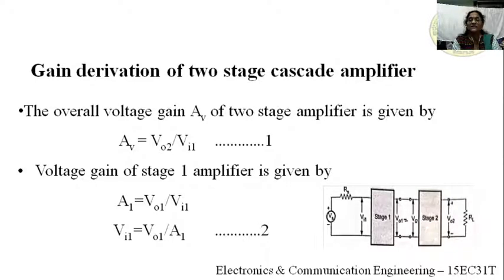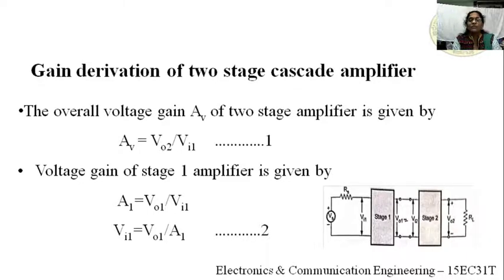So next, the voltage gain of the stage 1 amplifier is given by... what is the gain? Output by input. So A1 is the voltage gain of stage 1. Gain means output by input. What is the output of stage 1? VO1, divided by the input of stage 1, VI1, right?